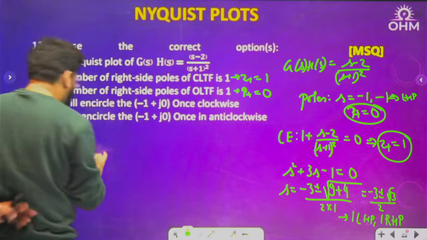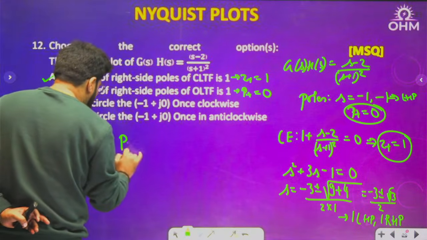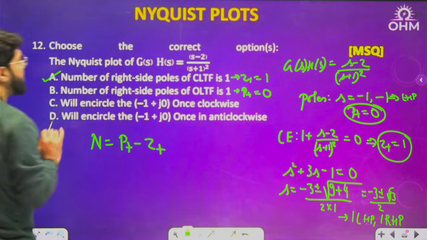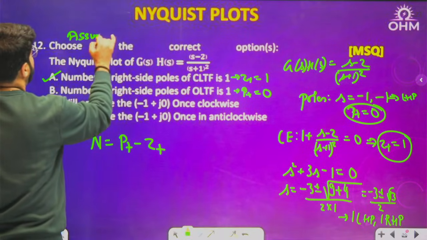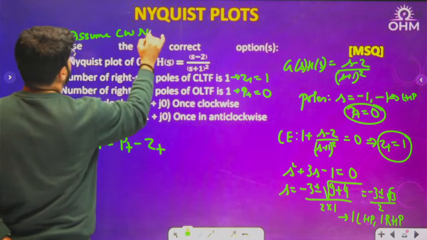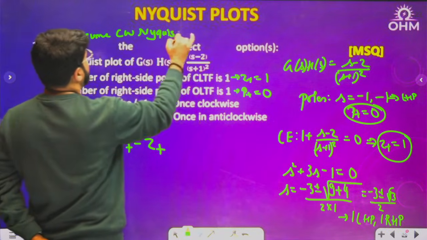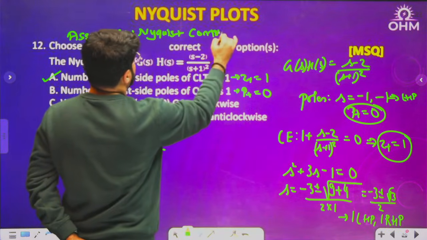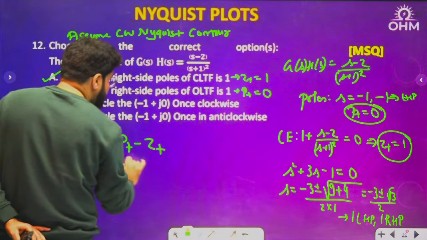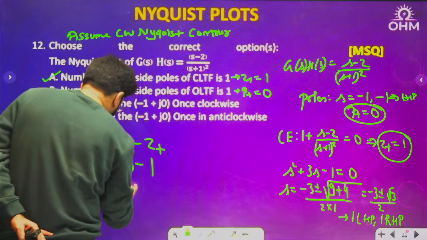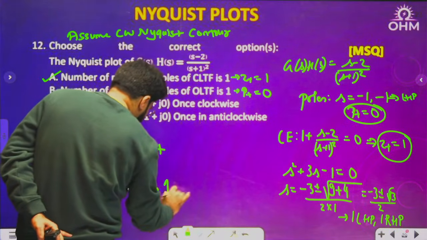Now, encirclement N equal to P plus minus Z plus. Now, I'll use the standard one. I think I should mention, assume clockwise Nyquist path. So then N will be how much? P plus is 0, Z plus is 1. So N equal to minus 1. Minus 1 means 1 clockwise.